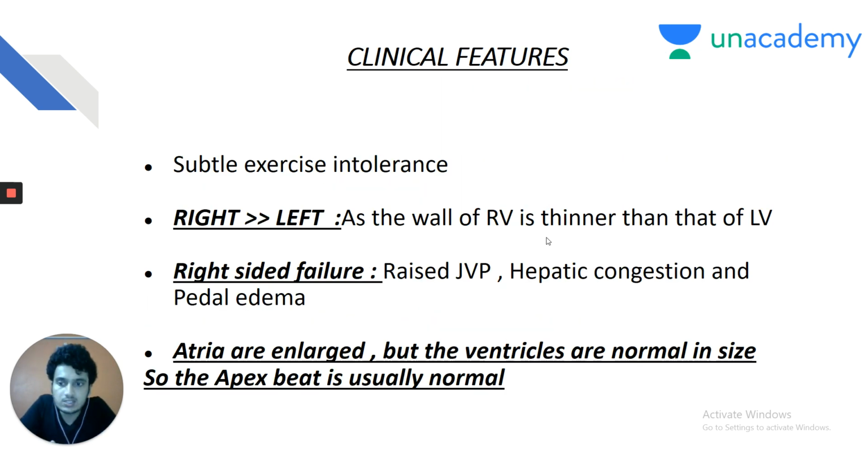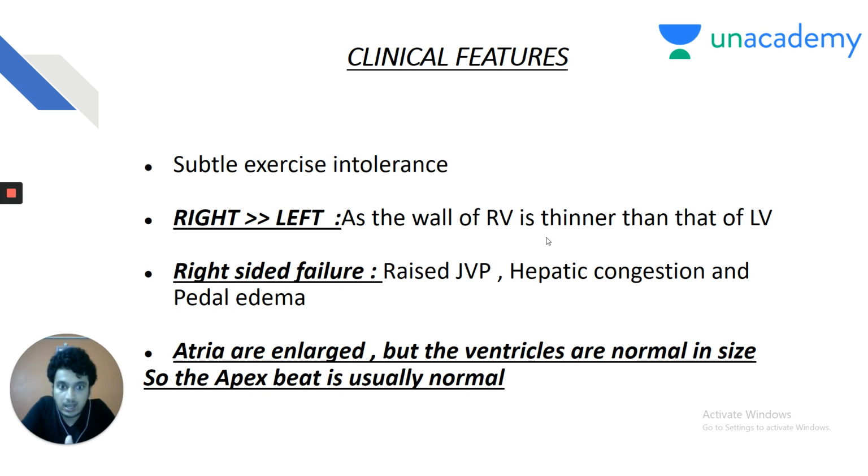So, let us see the features of restrictive cardiomyopathy. Subtle exercise intolerance is the first symptom and it is usually neglected by the patients. Again, my dear friends, the right side of the heart is involved more commonly than the left, as the wall of the right ventricle is thinner and the wall of the left ventricle is thicker. Features of right-sided heart failure can be seen. Those are raised JVP, hepatic congestion, and pedal edema.